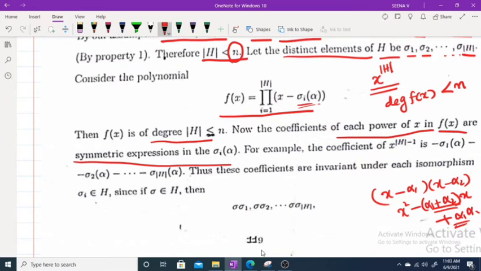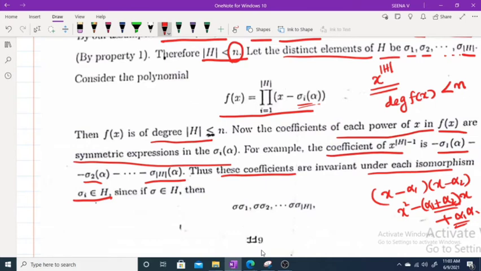Okay, now for example, the coefficient of x raised to h minus 1 is minus sigma 1 of alpha minus sigma 2 of alpha, etc., minus sigma h of alpha. Therefore the coefficients are invariant under each isomorphism sigma i belonging to H. What does it mean to be invariant under? That means if you operate this with the automorphism, then that again gives the same expression.